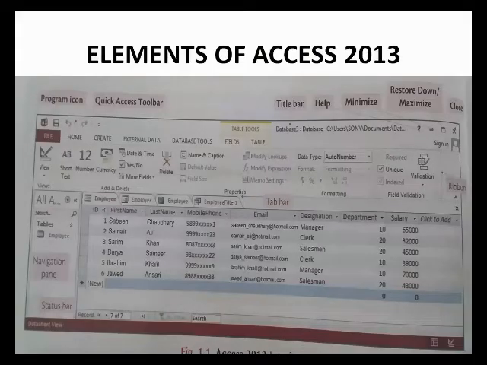Next heading is the elements of Access 2013. First one is a program icon. Second is a quick access toolbar. Third is a title bar. Fourth is help. Then minimize, restore and maximize, and close button, and ribbon, tab bar, and navigation pane, and status bar. These all are the elements of Access 2013.